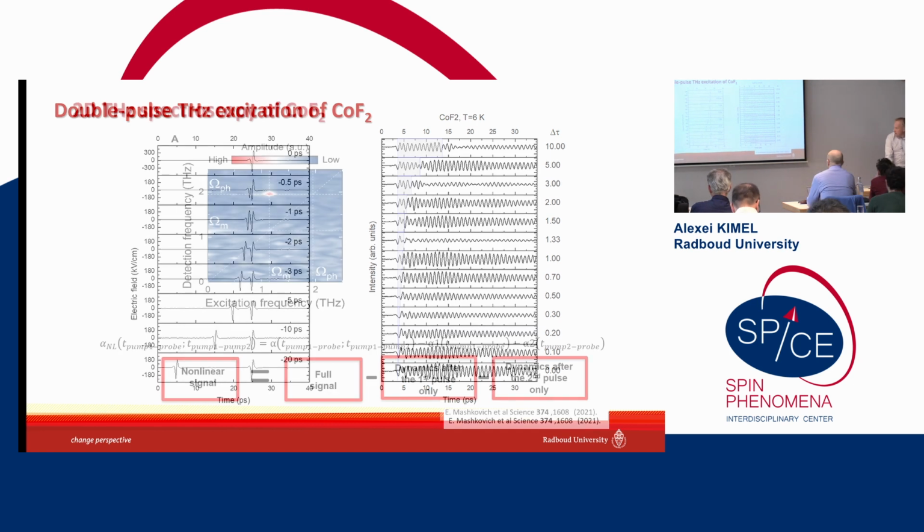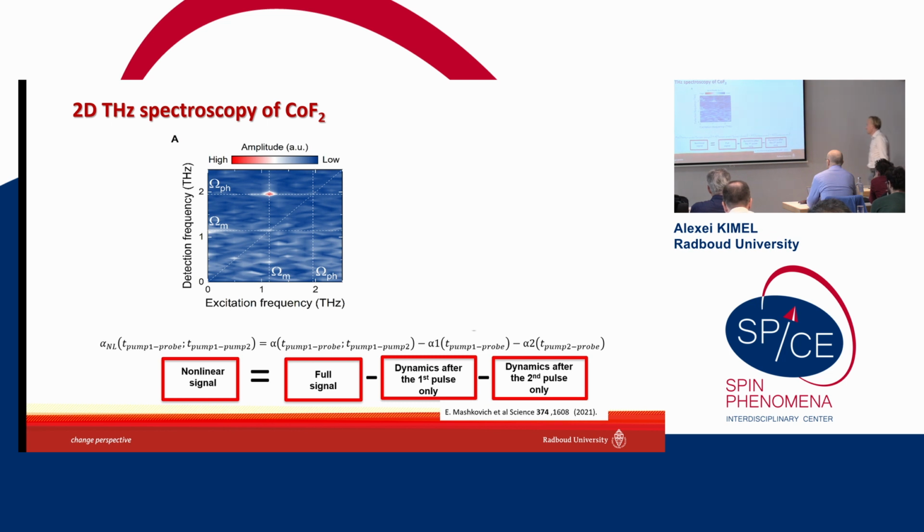So we again do the very same trick. We check if 1 plus 1 is more than 2. We take the full signal, subtract the signal induced by the first pump pulse only and the signal induced by the second pump pulse only, and then we make a Fourier transform of the result, and we find a very interesting thing: a maximum at the excitation frequency that corresponds to the frequency of the magnon, and a detection frequency that corresponds to the frequency of the phonon in this material.